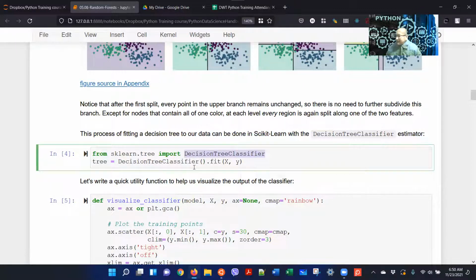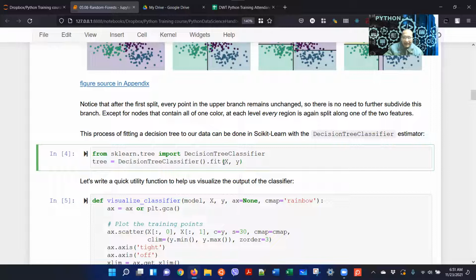Anybody remember? Second, we instantiate, and then third, we set the hyperparameters. After the third step, we fit the data. Yes, that's exactly it. Here we're instantiating, and what it gives us is an instance of this decision tree classifier, that is the model, and then we fit our data X and y.